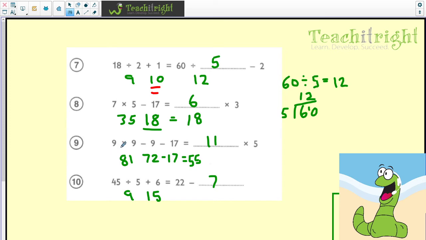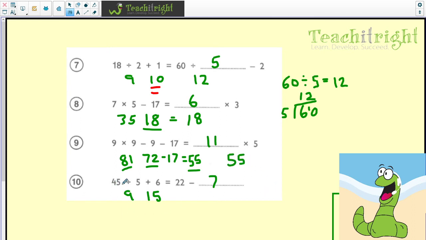Number 9. 9 times 9, which you all know is 81. Again, if you weren't sure about 9 nines, you could do 10 nines are 90 and then take 9 away. But 81 then take away 9 gives me 72. Take away 17 gives me 55. So I need to make 55 on this side. And of course, 11 times 5. Brilliant if you got that one right.